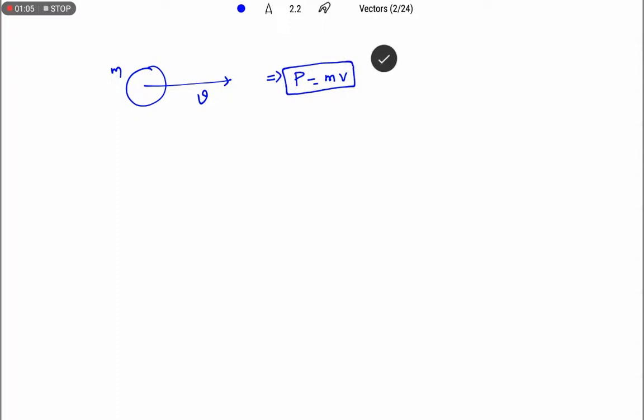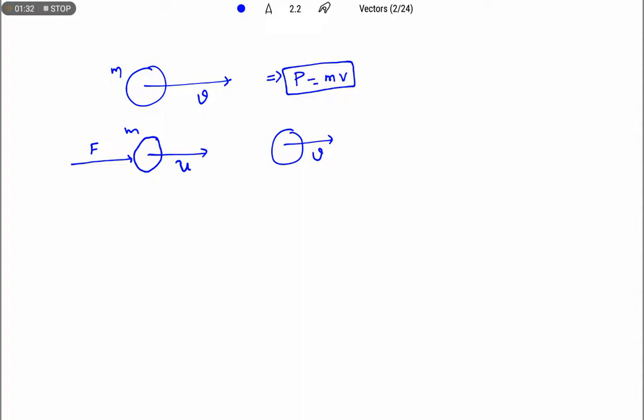And we also discussed that when an external force acts on the body, for suppose the object is moving with the initial velocity u, and due to application of force its velocity changes to v. So in this process, what is going to change?